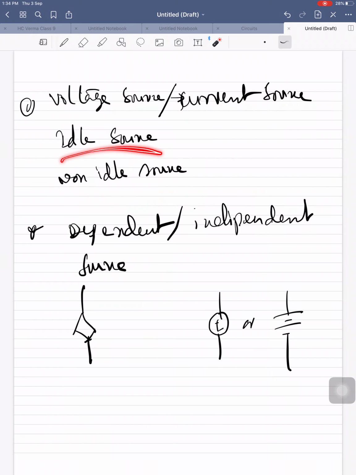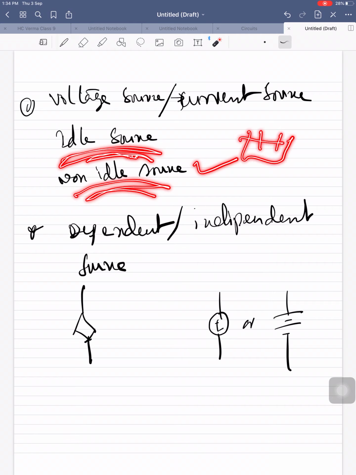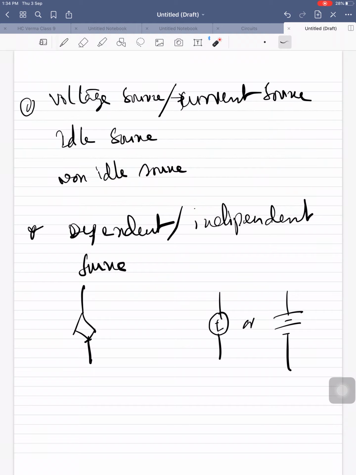In the universe there are no ideal sources. You cannot find any ideal sources in this universe. Everywhere you find only non-ideal sources, because if you keep a battery of 2 volts or 20 volts, after 6 months you will observe the voltage has gone down. This voltage and current source is also classified as dependent source and independent source.